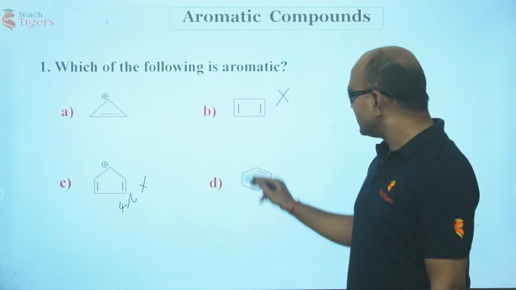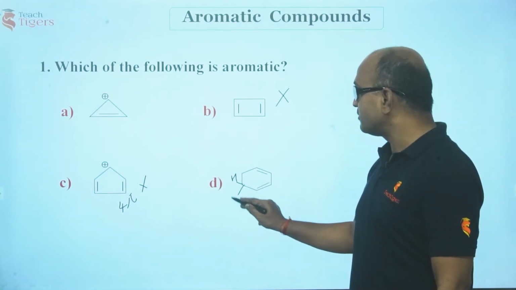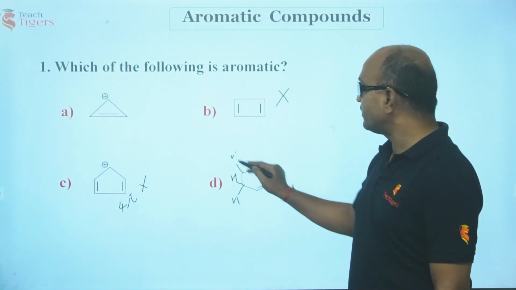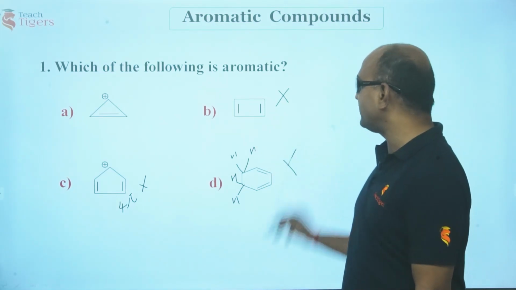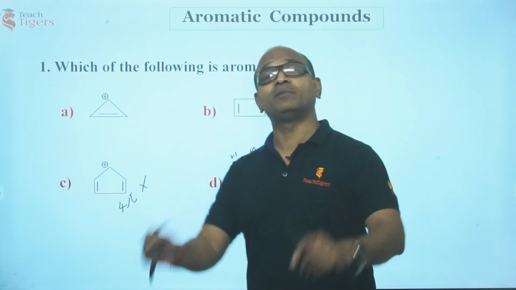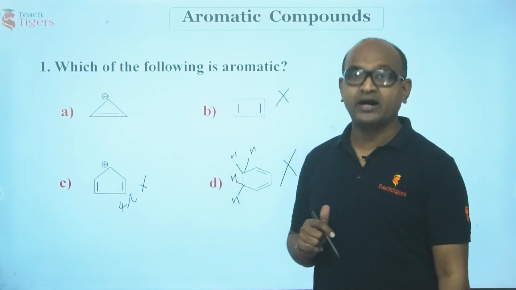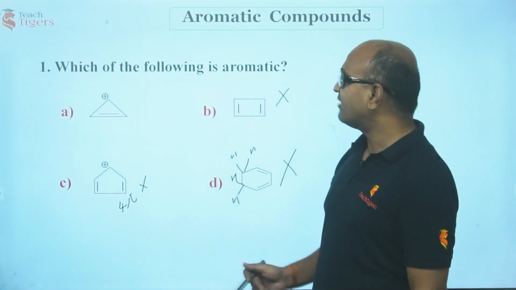How about this? This is cyclic, but the carbon here is forming 4 sigma bonds. This is also forming 4 sigma bonds. So, it is not planar. It has to be planar. An aromatic compound has to be planar. So, this is a non-aromatic compound. Am I right? Now, we have this.